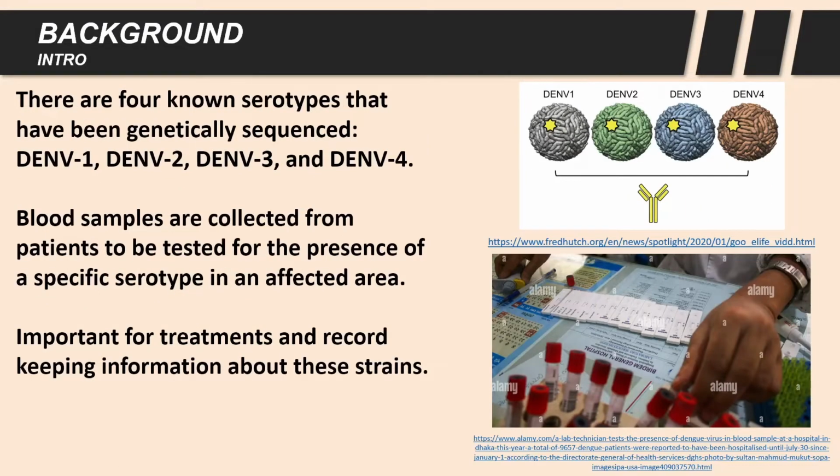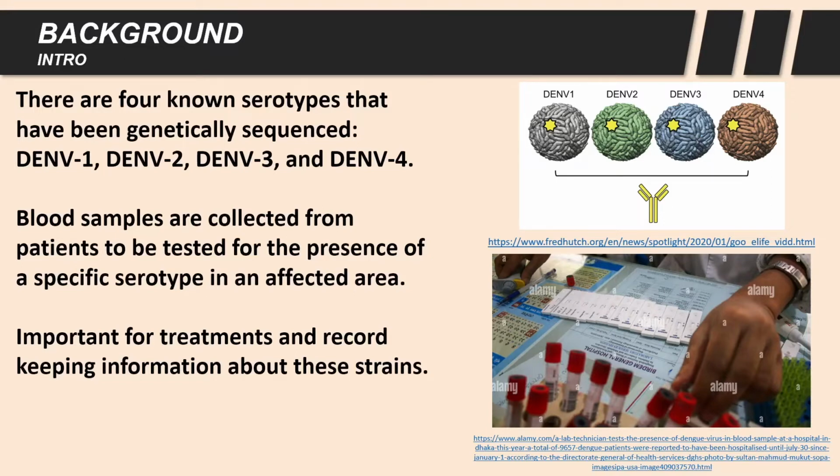There are 4 known serotypes that have been genetically sequenced so far, named DNV1, subsequently 2, 3, and 4. They share most of their genetic material, but they are also distinguished with several non-conservative regions to their genome.